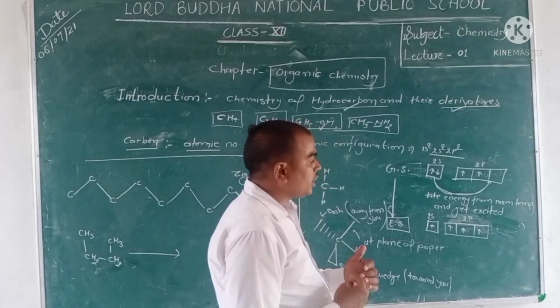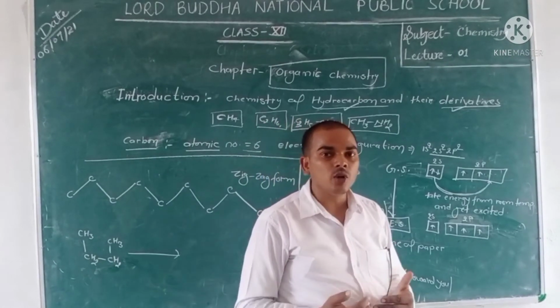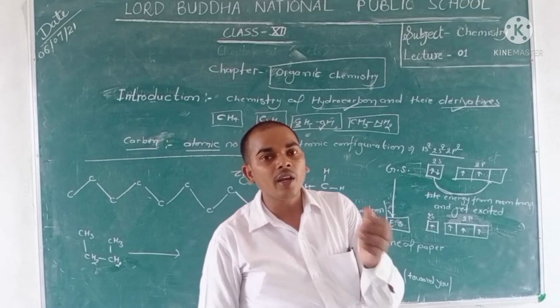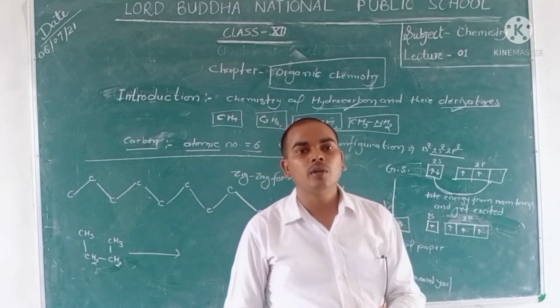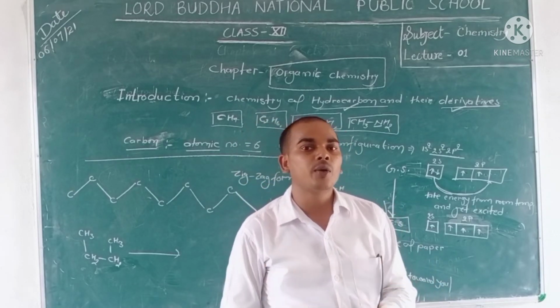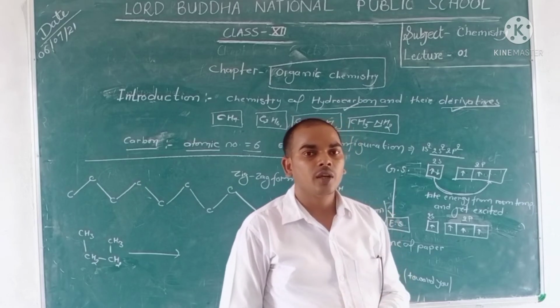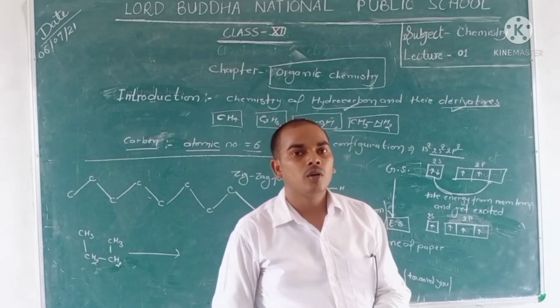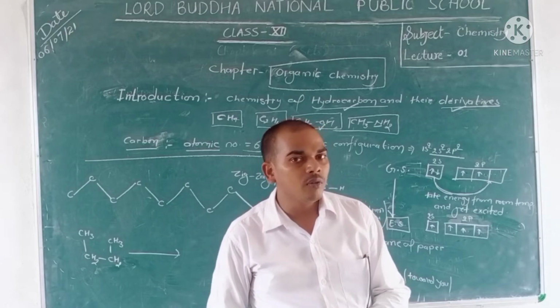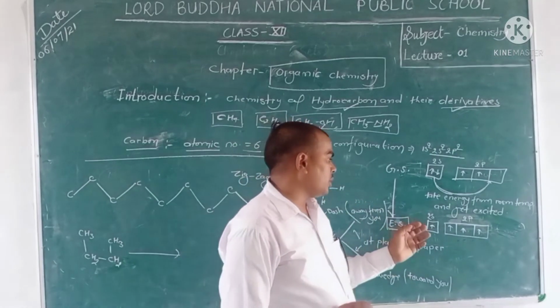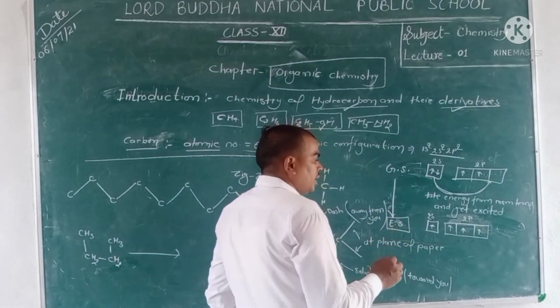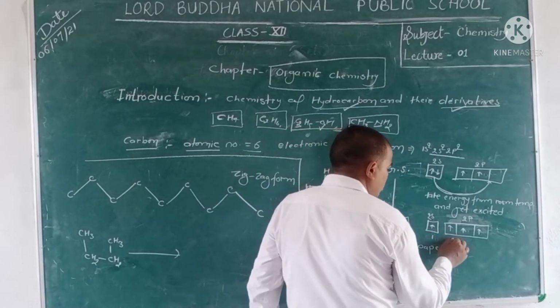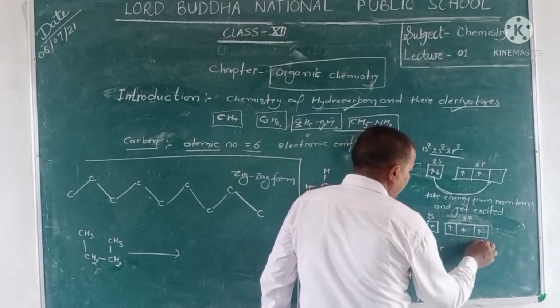Now we discuss the valency of carbon. What is the valency of carbon? The valency of any element depends upon the number of unpaired electrons present in the outer orbitals of the element. In carbon, the number of unpaired electrons is 1, 2, 3 and 4.